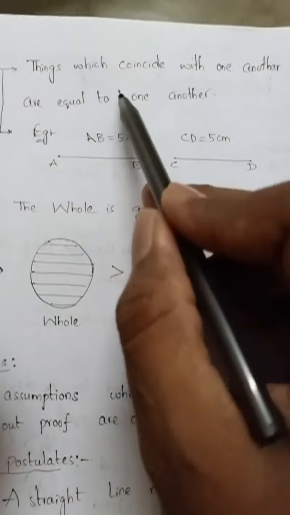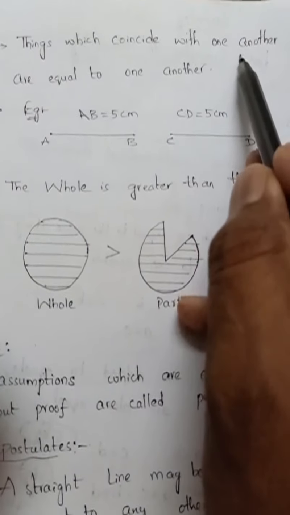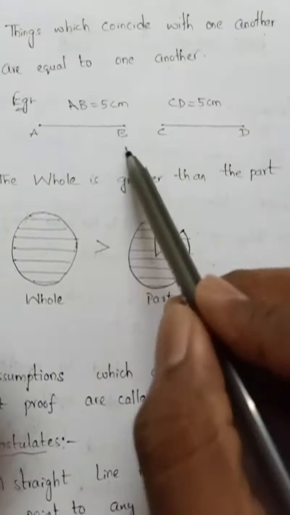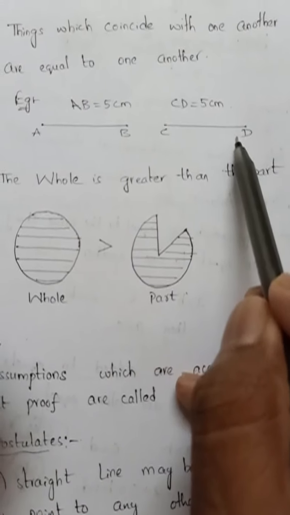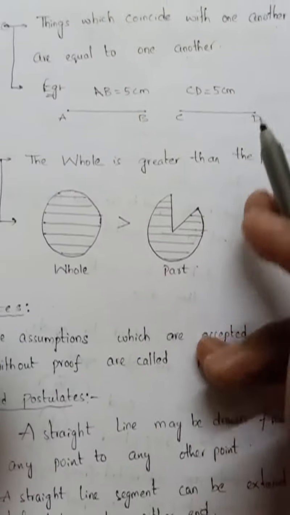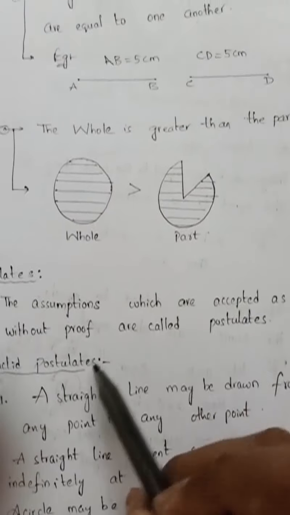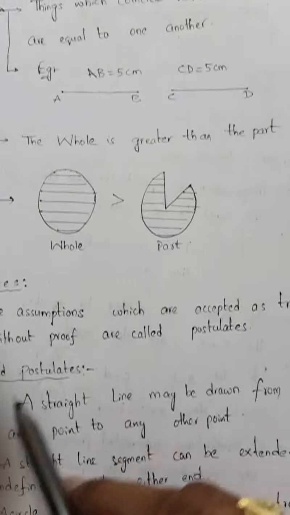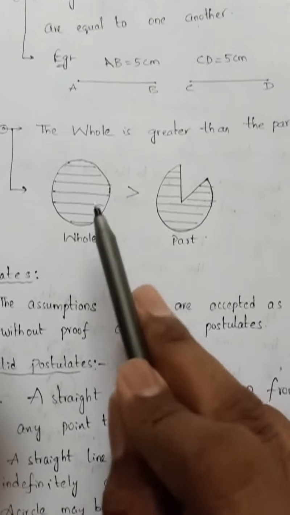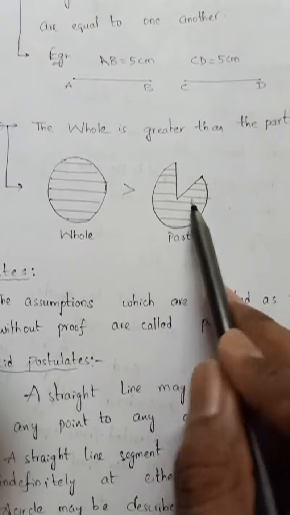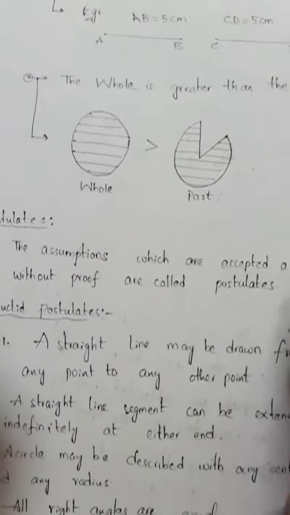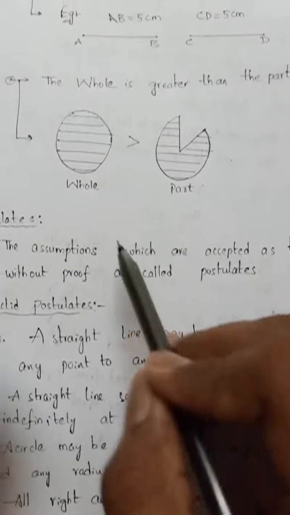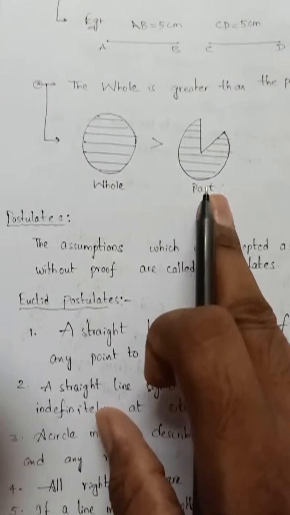And then, things which coincide with one another are equal to one another. Here, if line segment AB coincides with CD, then they are equal. Things coinciding means they are equal, he said. And then the whole is always greater than the part, we know already. If there are two things, the whole thing and a part, which one is greater? The whole. This is also an axiom, we need not prove it; just by observing we can say which is greater. So the whole is always greater than a part.